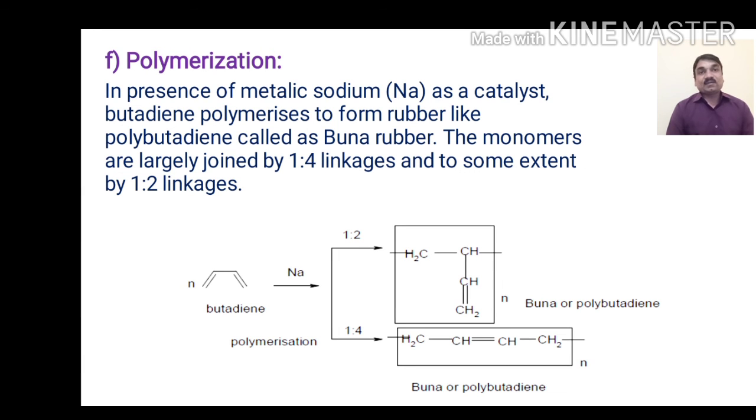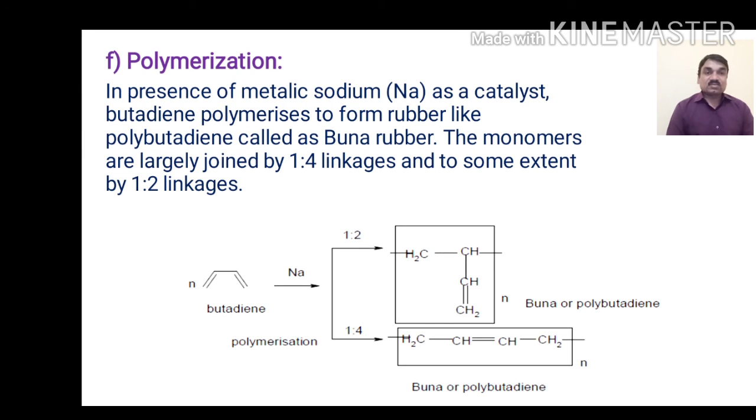We use these polymers in day-to-day life. The monomers are largely joined by 1,4 linkages and to some extent by 1,2 linkages. When 1,4 linkage is formed, it results in a straight chain polymer, Buna or polybutadiene. So here 1,2 and 1,4 addition are both possible. When n molecules of butadiene undergo polymerization in presence of sodium, it results in 1,2 addition polymers as well as 1,4 addition polymers. Both are Buna or polybutadiene polymers.